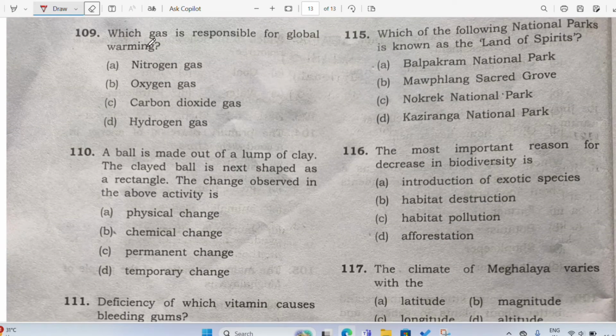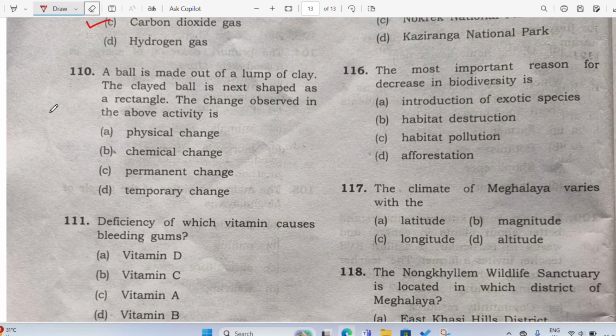Let's go to 109. Which gas is responsible for global warming? So you know that our atmosphere has got different types of gases: oxygen, nitrogen, carbon dioxide, sulfur dioxide, right? So which one is responsible for global warming? I hope you know what is global warming. Global warming means the rise of greenhouse gases in the Earth's atmosphere, resulting in the melting of glaciers both from the North Pole and the South Pole, right? So which is the main reason? Which gas? Nitrogen, oxygen, carbon dioxide or hydrogen? Of course the correct answer is CO2. Carbon dioxide is also known as CO2. You have to remember that.